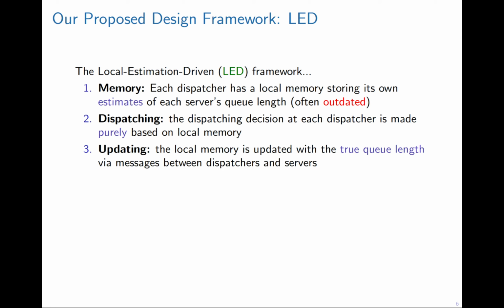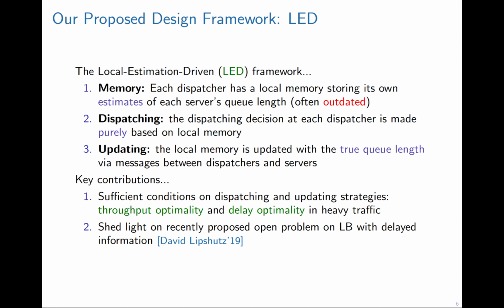Updating. The local memory will be updated once in a while via messages or communications between the dispatcher and servers. By updating, we mean that the dispatcher will synchronize the local estimates with the true queue length. We have derived the sufficient condition on the dispatching and updating strategy to guarantee stability and delay optimality in heavy traffic. Our proposed LED framework combined with the sufficient condition also sheds light on the recent open problem on load balancing with delayed queue length information.